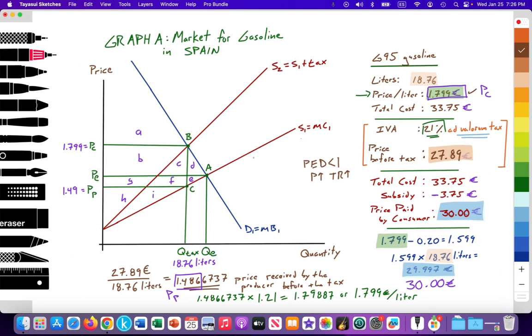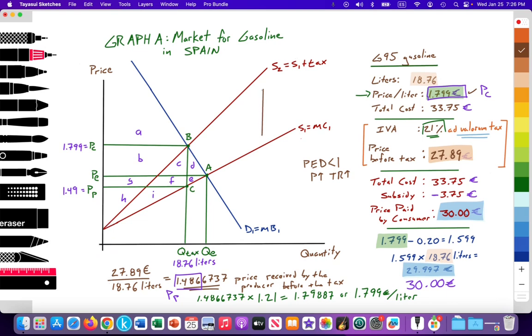We have an upward sloping supply curve labeled S1 equal to our marginal cost, upward sloping according to the law of supply. And we notice that where S1 equals D1 at point A, where they intersect, that provides a free market price at PE and a free market quantity at QE. At QE, the quantity supplied equals the quantity demanded. Then we have a change. The government intervenes and they apply an ad valorem tax of 21%.